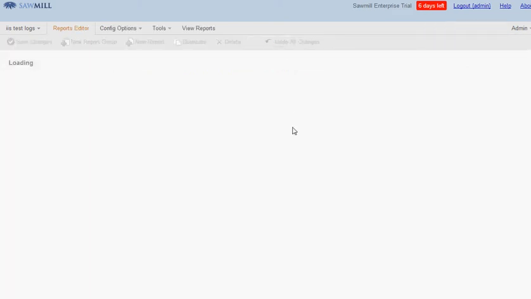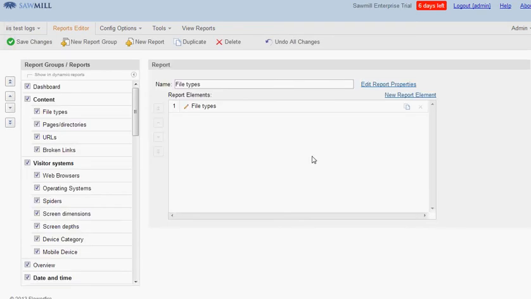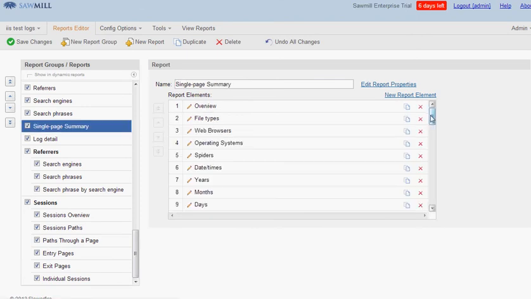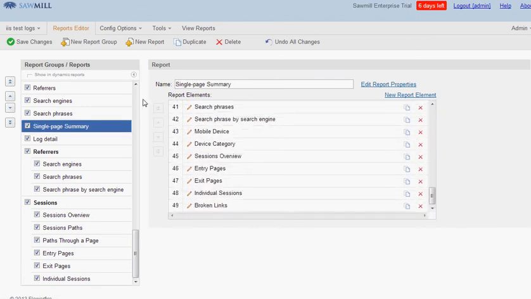Once we're inside, we can see the elements in the report. This one only has one element, but of course you can have as many as you like, and the single page summary is a good example of one with more than one.